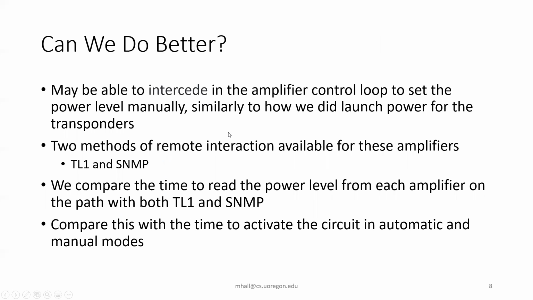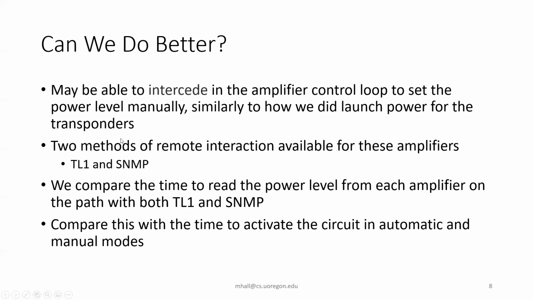We do have two methods for interacting with these amplifiers, although they don't let us change the gain and pump power level. They do let us read measurements from the amplifier about those two qualities. One interface is TL1 and one is SNMP.